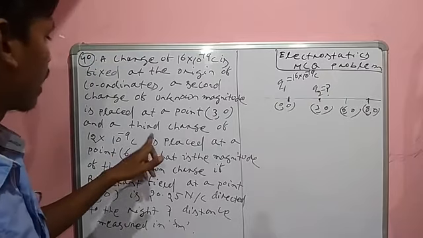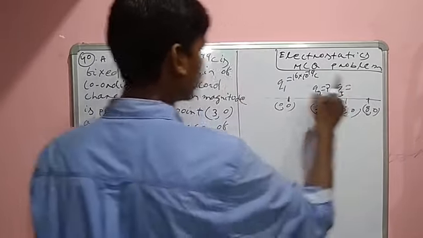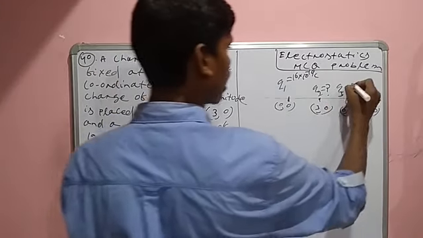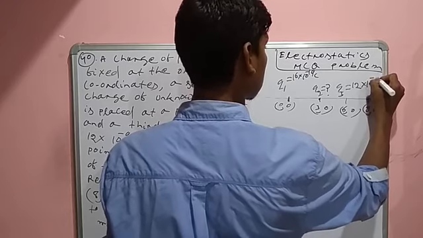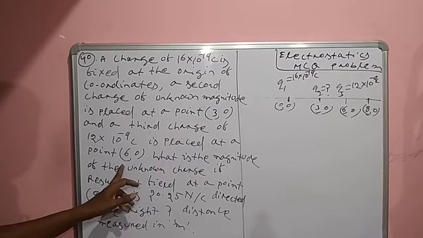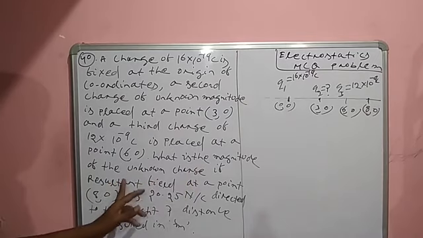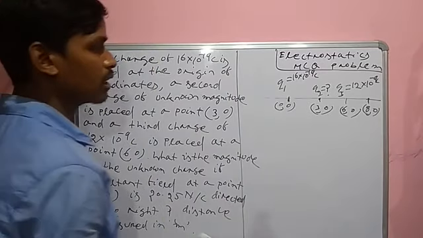But third charge Q3 is given. How much? 12 into 10 to the power minus 9 coulomb. Yes or no? 60. What is the magnitude of the unknown charge? That means Q2 you have to find.